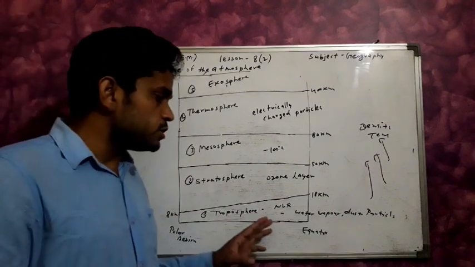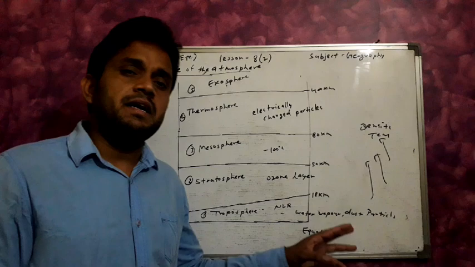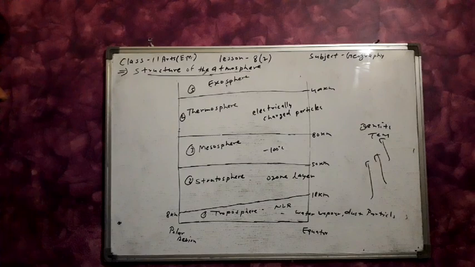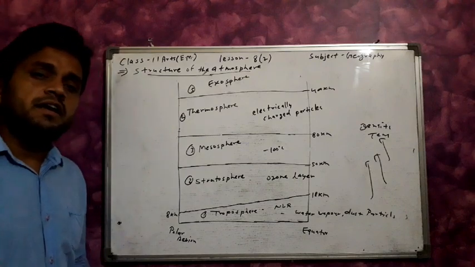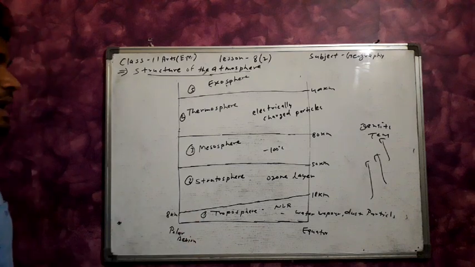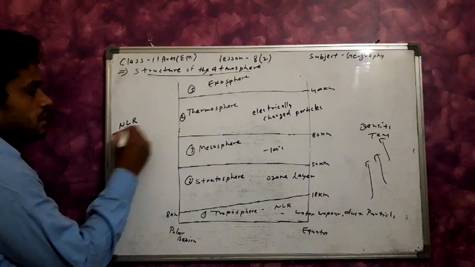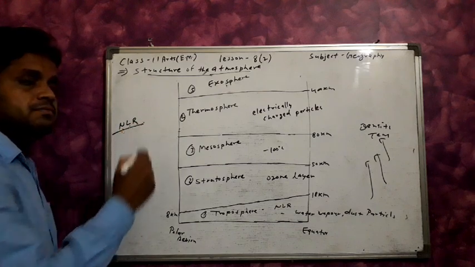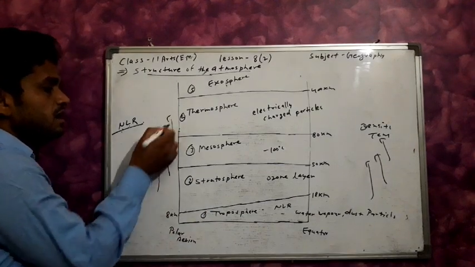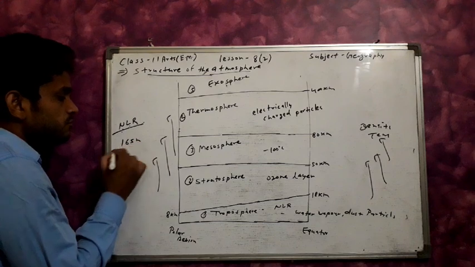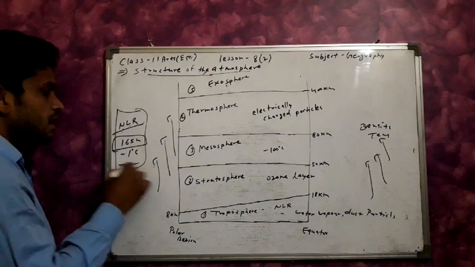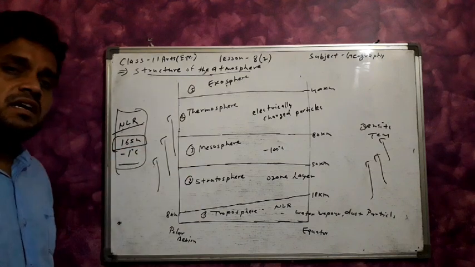In the troposphere, water vapor, dust particles and others are found. According to height, the amount of water vapor and dust particles also decreases. The main characteristic of the troposphere is NLR. What is NLR? Normal lapse rate. The temperature decreases according to height.